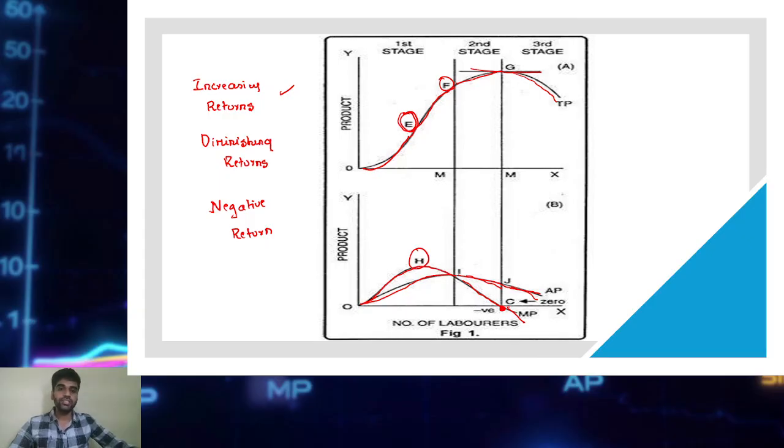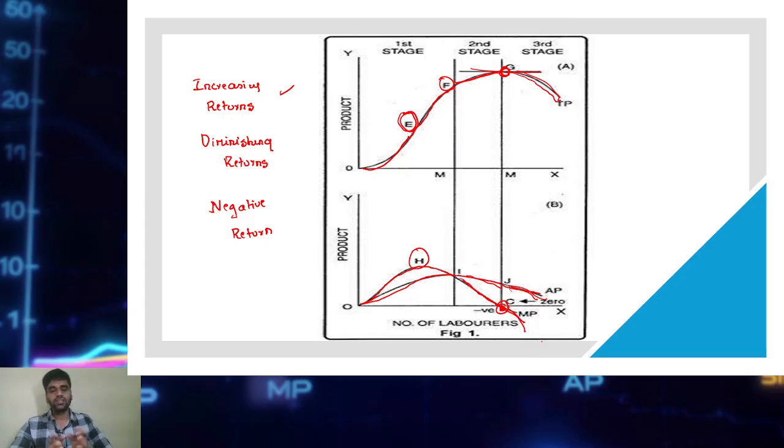In the second stage, TP increases, reaches its maximum, MP falls, reaches 0, not negative. When MP is 0, TP is at its maximum. AP also falls. In the third stage, TP falls, AP falls but never becomes 0 or negative, MP becomes negative. So this is the explanation.